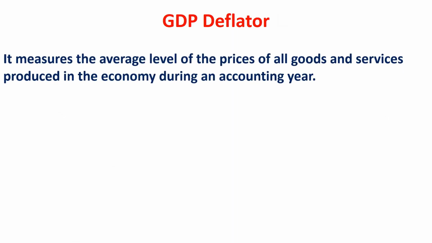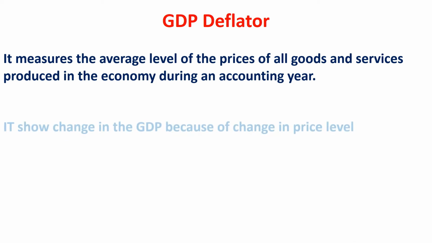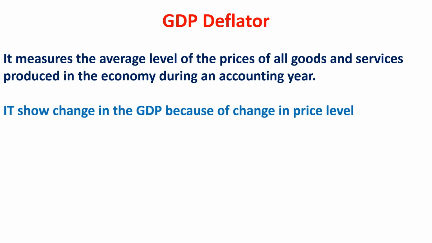GDP deflator. It measures the average level of prices of all goods and services produced in the economy during an accounting year. It is equal to price index number. It shows changes in GDP because of change in price level.